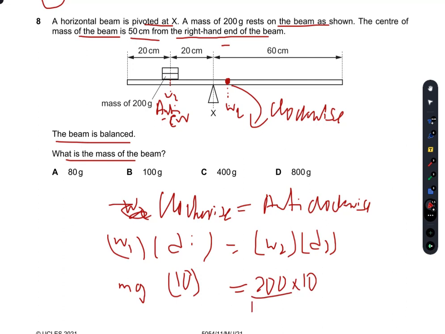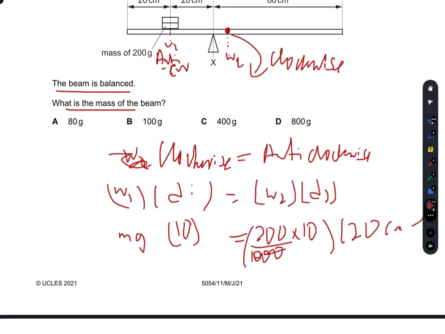I divide this by 1000 because I want to get the value in kilograms here. And d2 here is 20 centimeter again. So these two will cut.